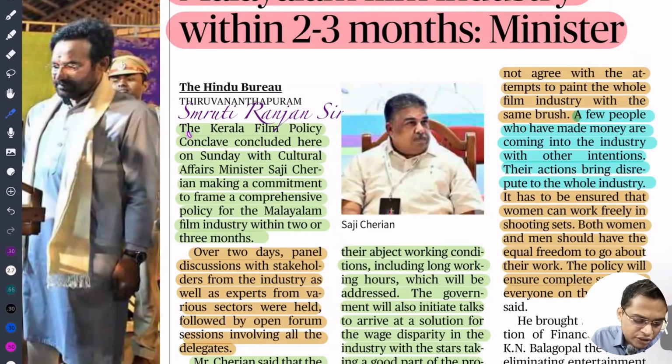So the Kerala Film Policy Conclave concluded on Sunday. The Cultural Affairs Minister made a commitment to frame a comprehensive policy for the Malayalam film industry within 2 to 3 months. Over 2 days, panel discussions with stakeholders from the industry as well as experts from various sectors were held, followed by an open forum.